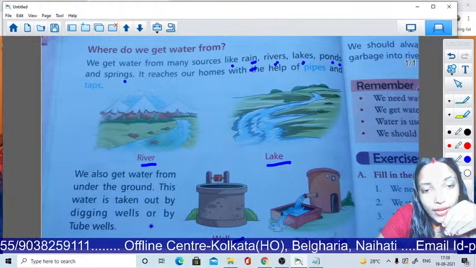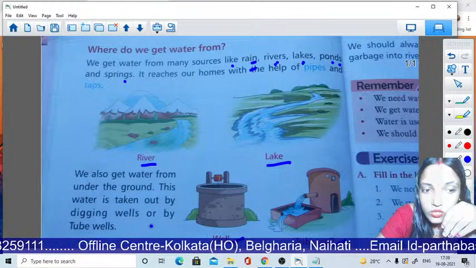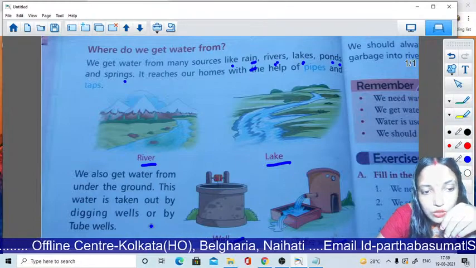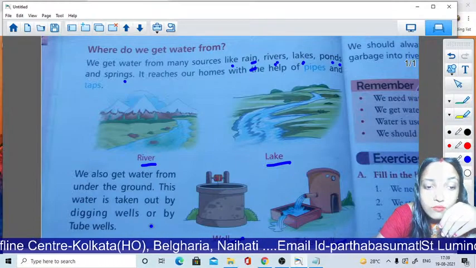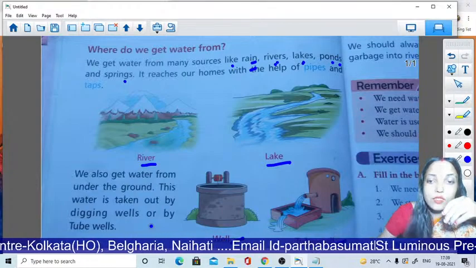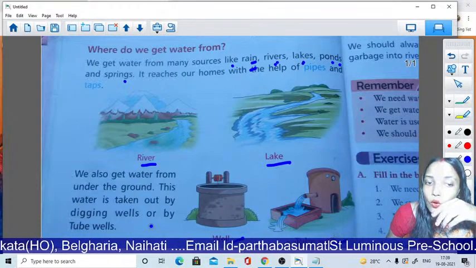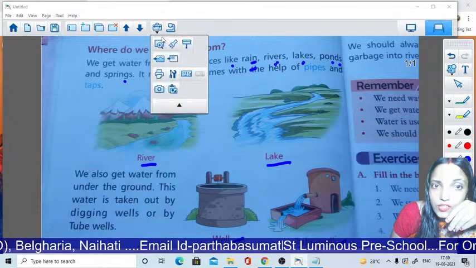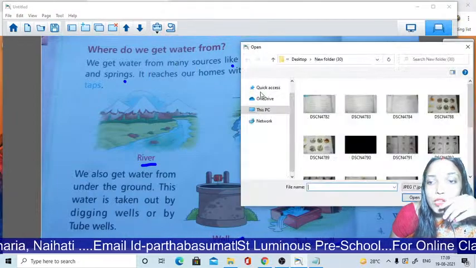We also get water from under the ground. This water is taken out by digging wells and by tube wells. Okay, students, I hope you all understand this page. So I am going to my next page.